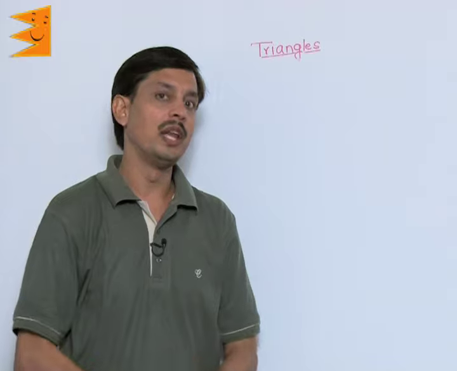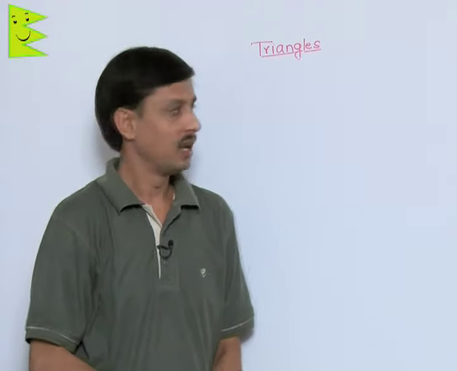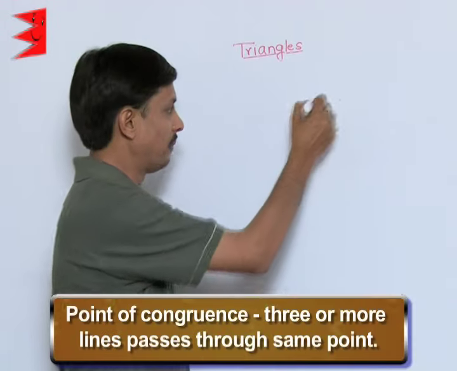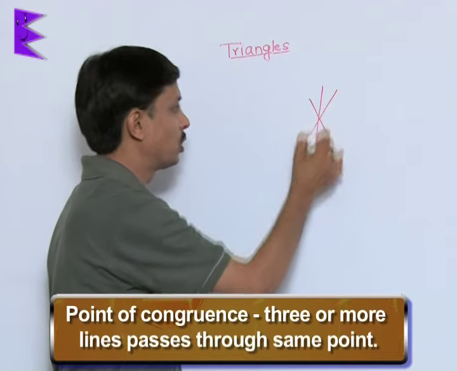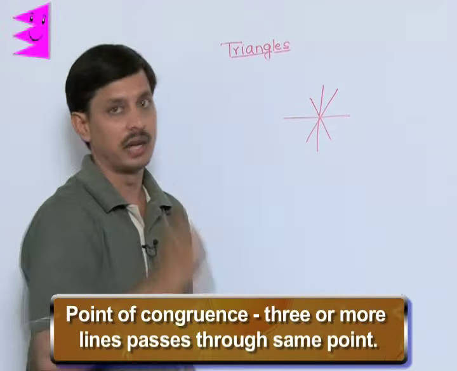Now I want to tell you a few facts about points of concurrency. What do we mean by the point of concurrency? If three or more lines pass through the same point, we say that the lines are concurrent.